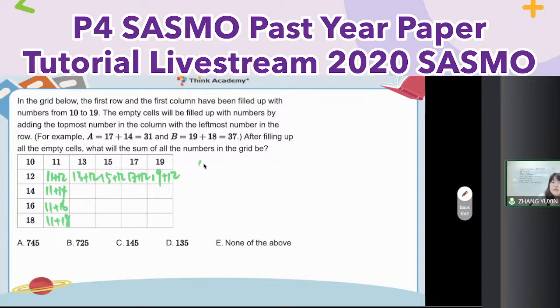Count by order. First of all, 10 appears only one time, right? In the corner, only one time. And then let me see. For 11, 13, 17, 15, and 19, how many times do they appear? Is it 4? Pay attention. You still have to add 11 here. So for 11, how many times does it appear? Is it 4 or 5? 5, right? So for this pattern, the numbers on the first row except the 10 appear 5 times. So 5 times 11, 13, 15, 17, 19 as well.